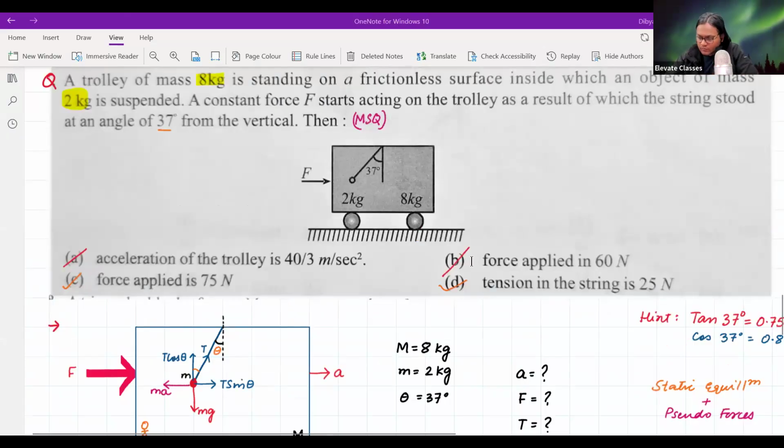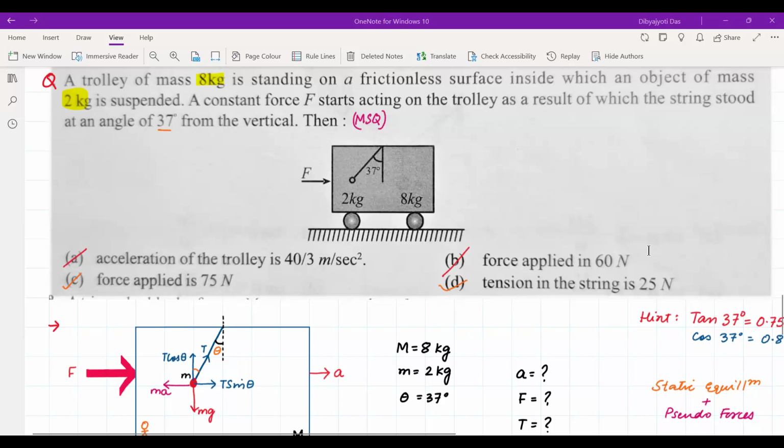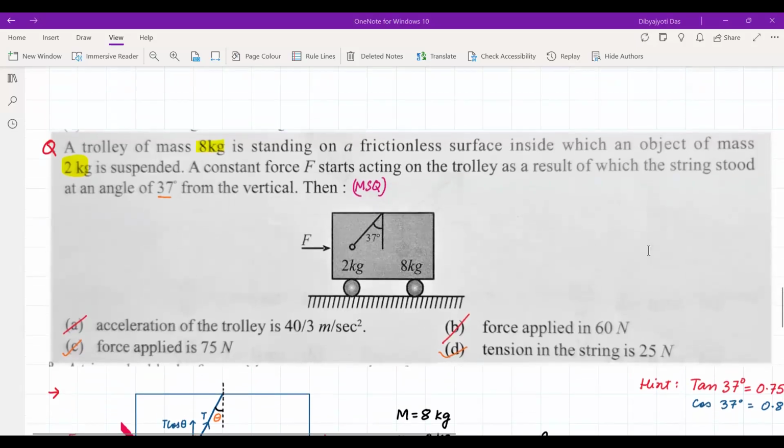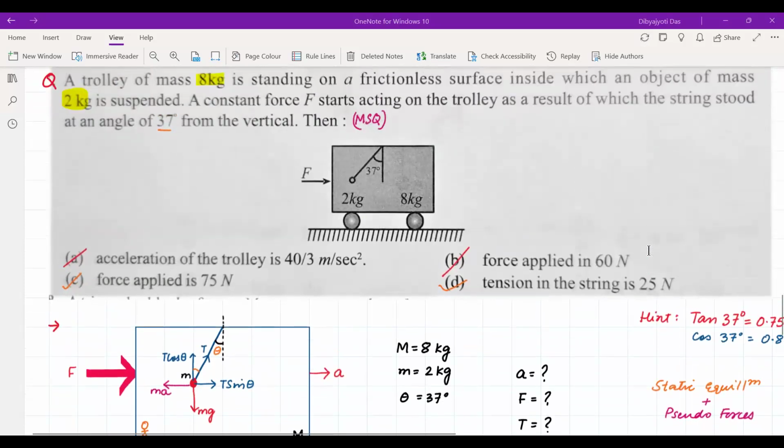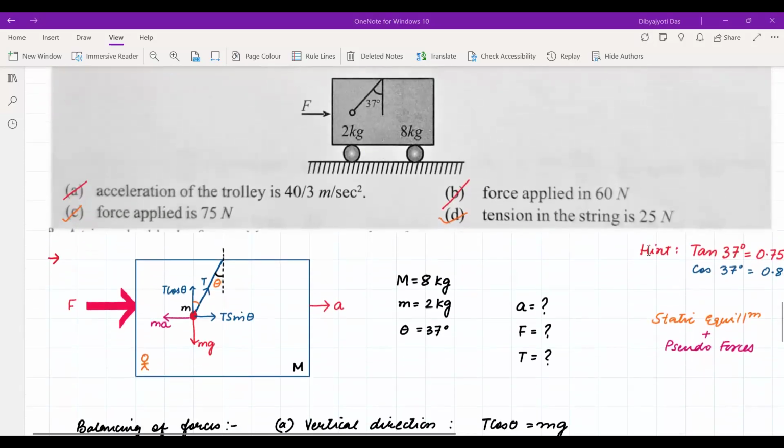So, I understand that this external force is acting on the entire object, like the trolley and the suspended mass. But sir, I can't understand. I mean, the tension is pulling the mass, right, not the external force. The mass is just being left behind.